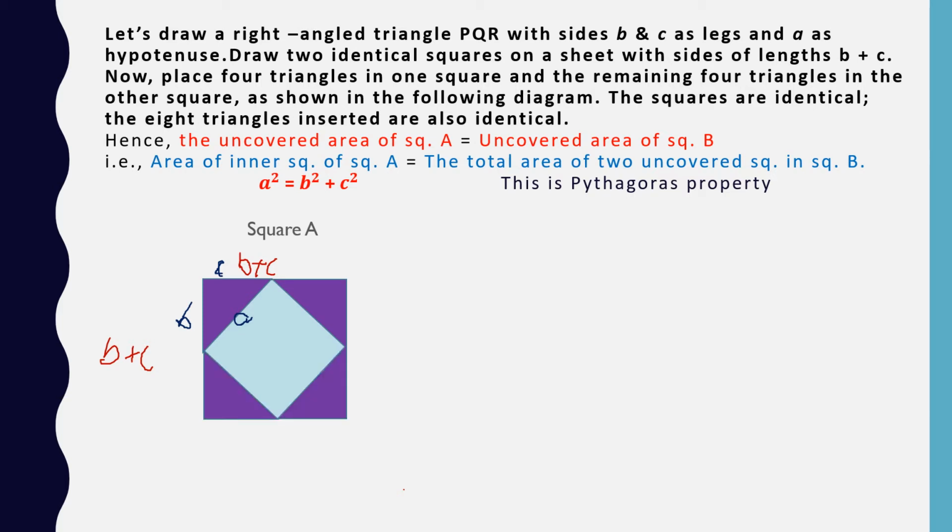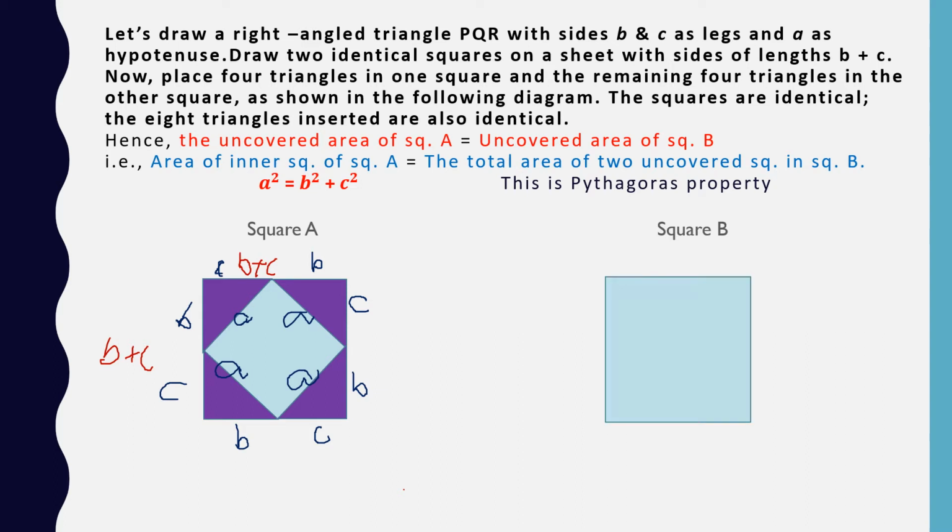Now look at this. Everywhere you have this side B, C. Once again, this side is B, here C, again this side B and C, and when you look, you will get A, A, A. So now you can see that while placing these four triangles in this square, we are getting one more square which is uncovered and having side A.